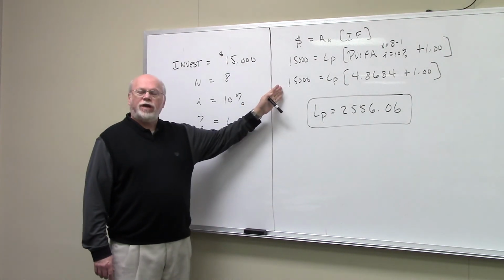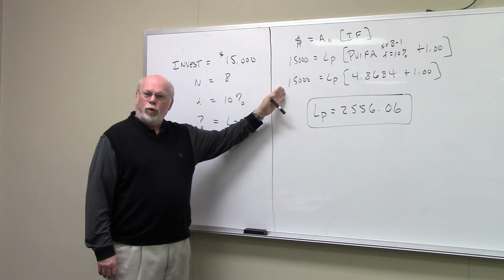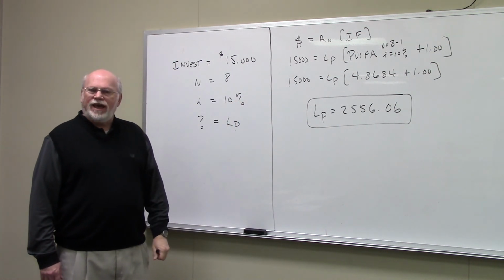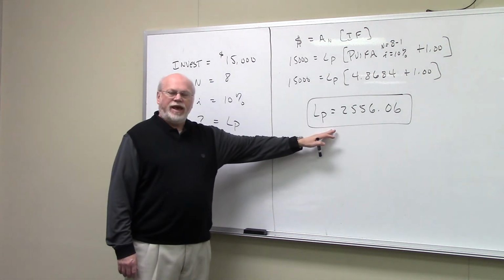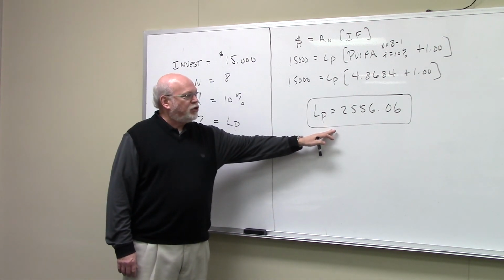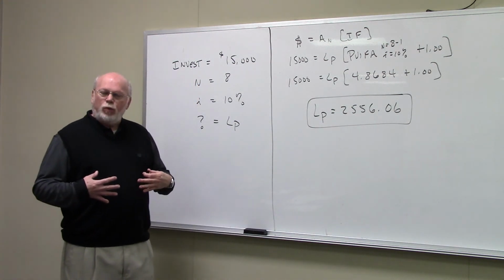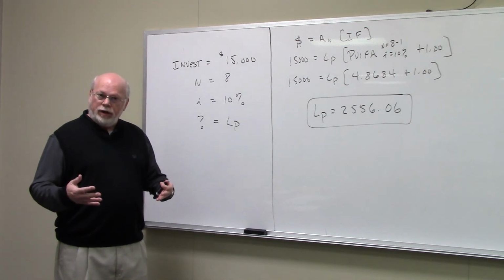So again, you're left with one equation and one unknown. Take 15,000 divided by 5.8684, and you get the answer. The lease payment is going to be $2,556.06.